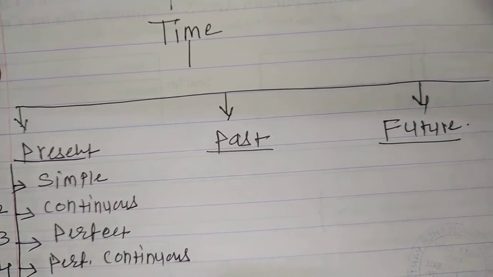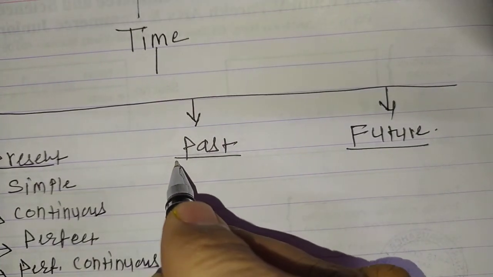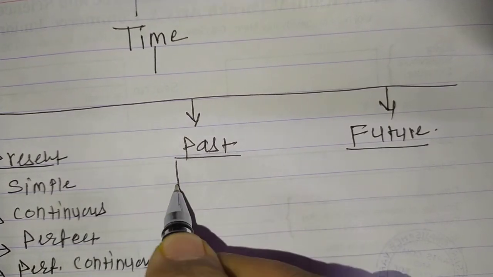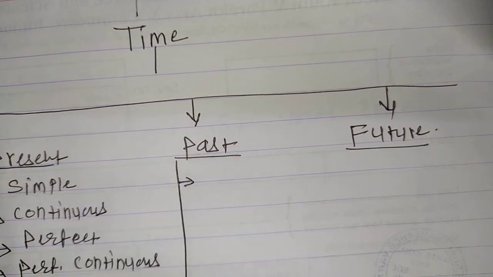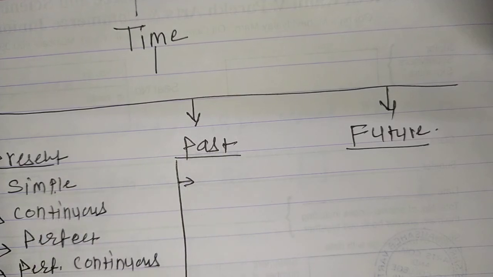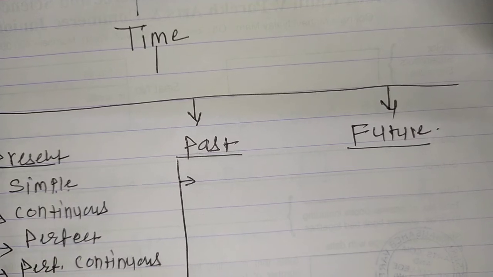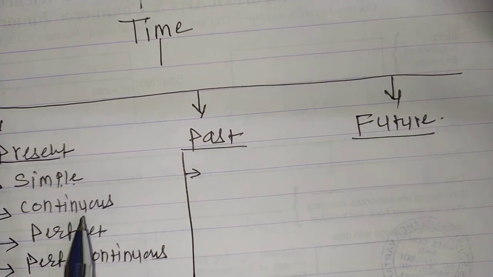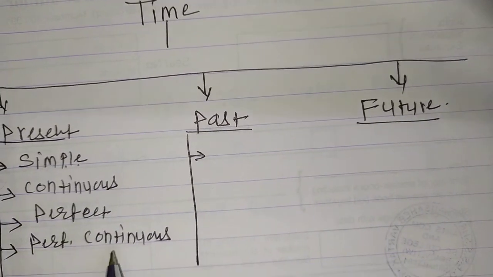Okay, now the same 4 are found in past also. Only you have to put the word past before all these tenses. Now for simple, I'll put the word past. Simple past. Next will be past continuous, past perfect, and fourth is past perfect continuous.